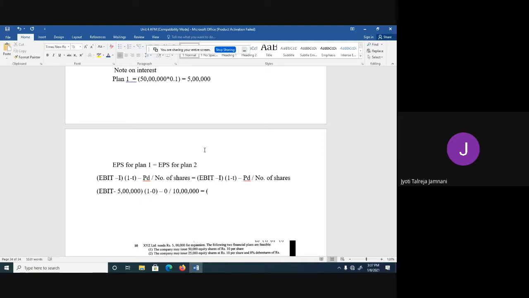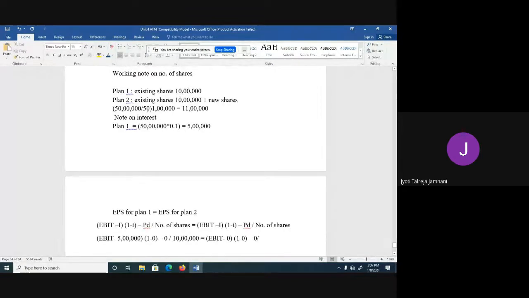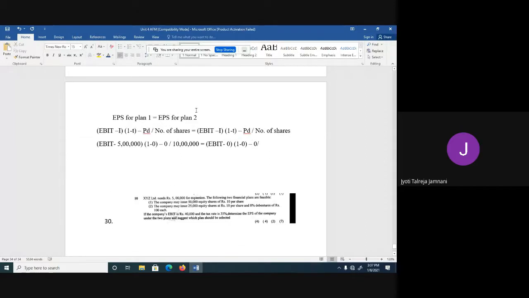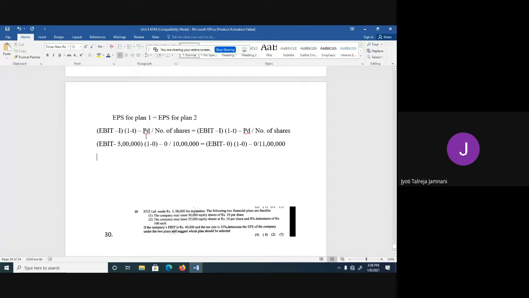Then equal to plan 2, EBIT minus interest is 0, because plan 2 is an all equity plan. 1 minus tax rate is 0, because tax rate is not given. Minus preference dividend is 0, divided by number of shares is 11 lakh. In plan 2, the number of shares is 11 lakh. So now see here, 1 minus 0 is 1. So EBIT minus 5 lakh into 1 will be the same, and preference dividend is also not there.